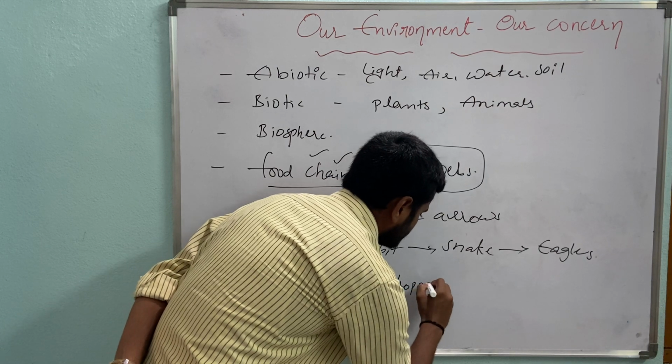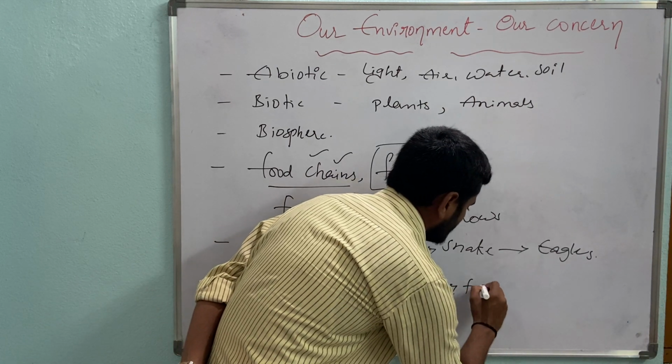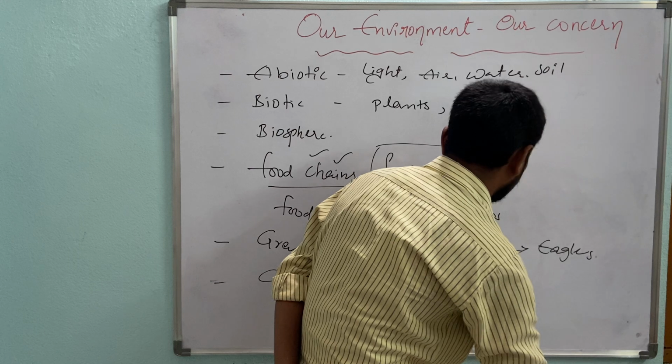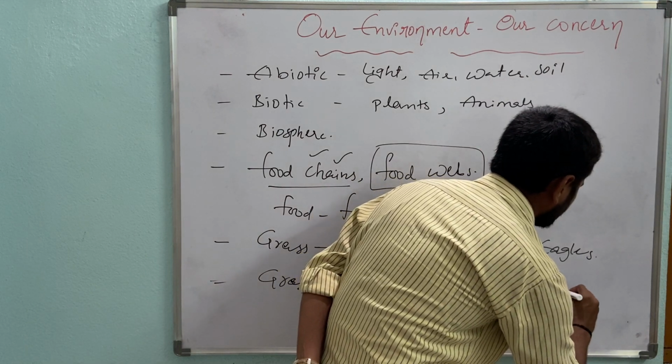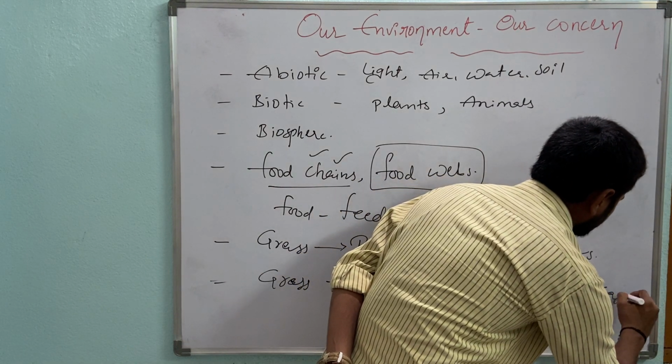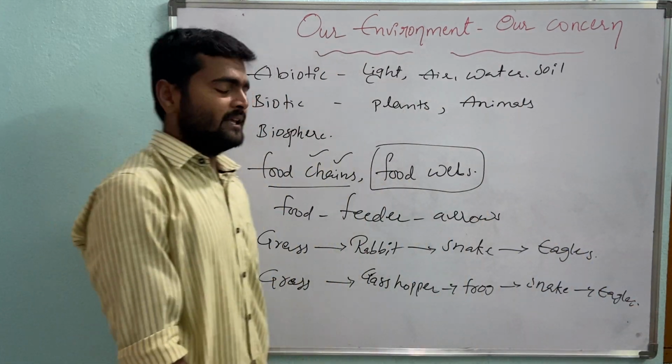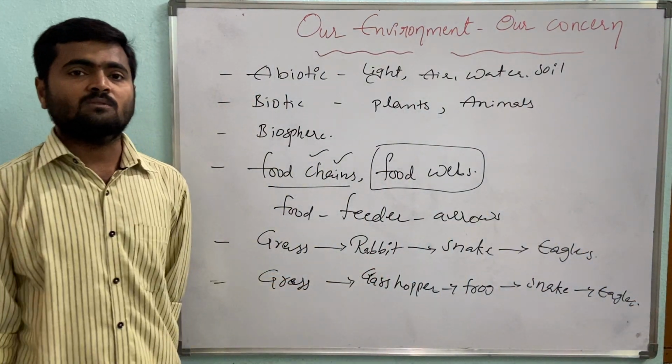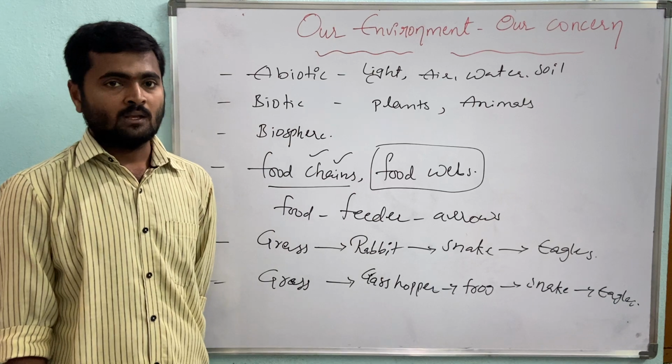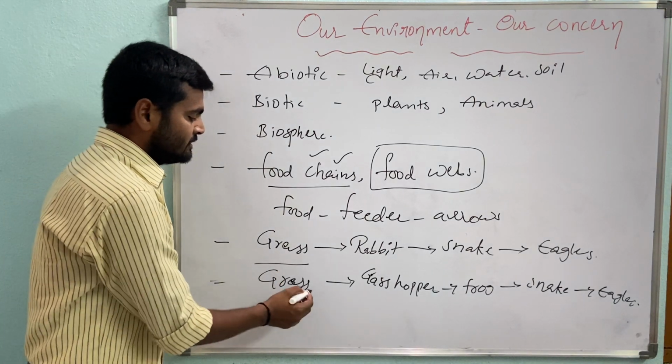Grasshopper. This is an insect. It is eaten by frogs, and these frogs are eaten by what, Nana? Snakes, and these snakes are eaten by eagles. So in very rare cases, these food chains consist of what, Nana? 5th level.